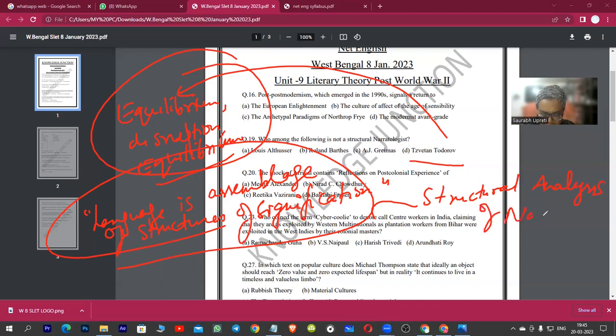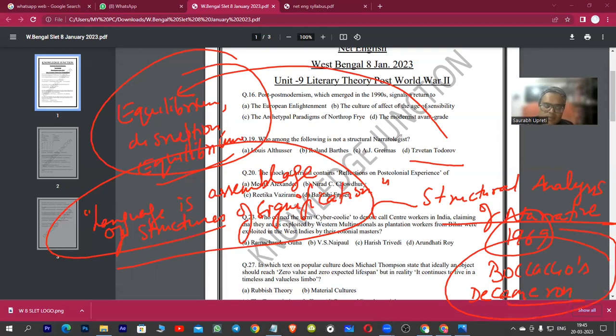Important work by Todorov, Structural Analysis of Narrative, in the year 1969, where he analyzed the very famous Italian writer Boccaccio. Yes, guys, Boccaccio, the same writer who influenced Chaucer in the 14th century. And we know Boccaccio is known for his iconic work, Decameron. So this work, Structural Analysis of Narrative, was based on Boccaccio's Decameron.